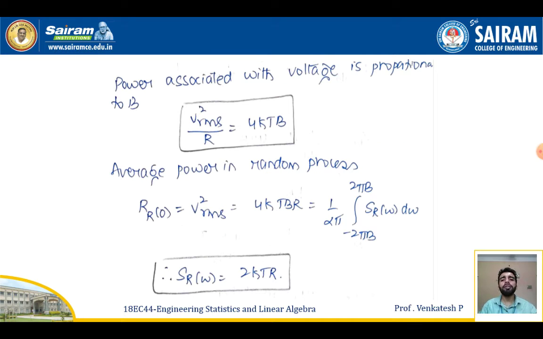Now the power associated with the voltage is proportional to the bandwidth B. It is given by Vrms square divided by R equal to 4kTB. Then the average power in terms of a random process is given by R(0) equal to Vrms square, equal to 4kTBR, which is 1 by 2π times the integral from −2πB to +2πB of S_R(ω) dω. On simplifying this equation, we get S_R(ω) equal to 2kTR.